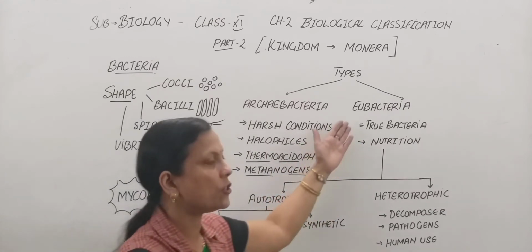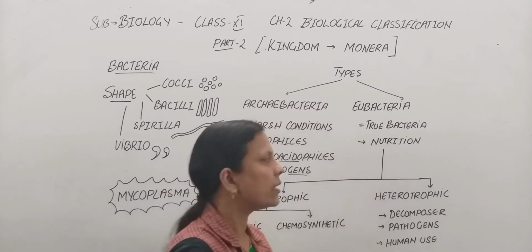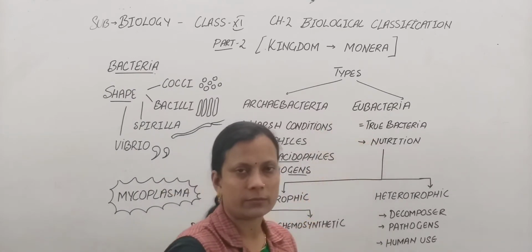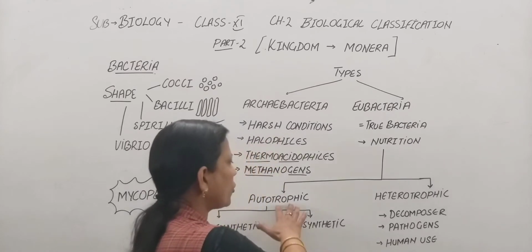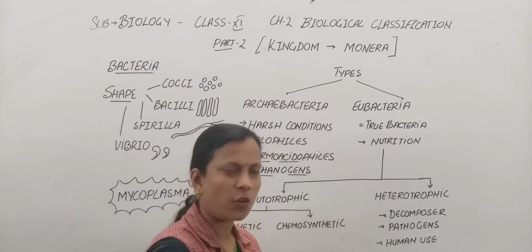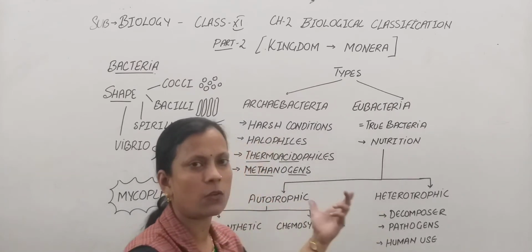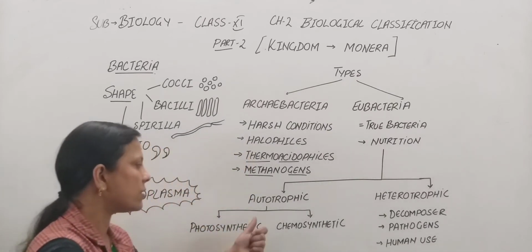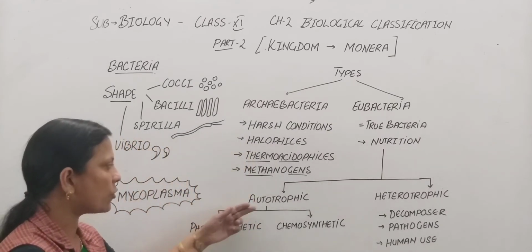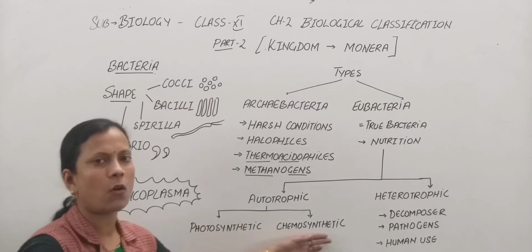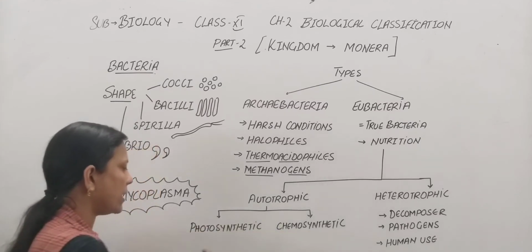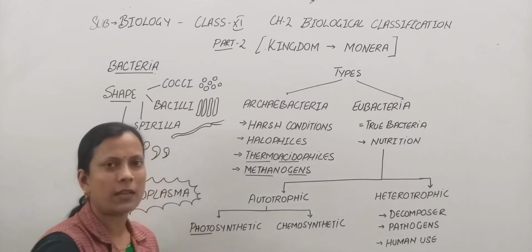Now coming to the eubacteria or the true bacteria, on the basis of nutrition, they can be autotrophic or heterotrophic. Autotrophic, that is, they can make their own food. Using the source of energy, these autotrophic bacteria can be photosynthetic or chemosynthetic. As the name indicates, photo is for light.